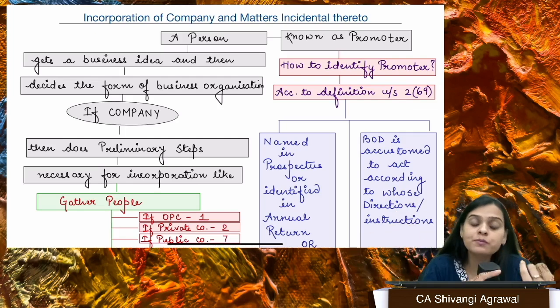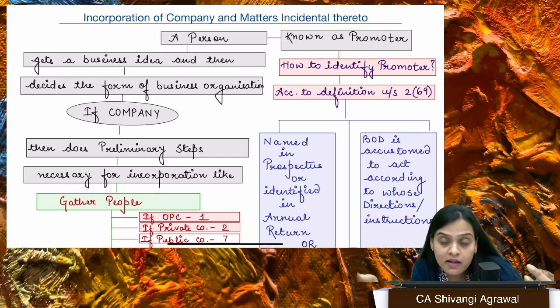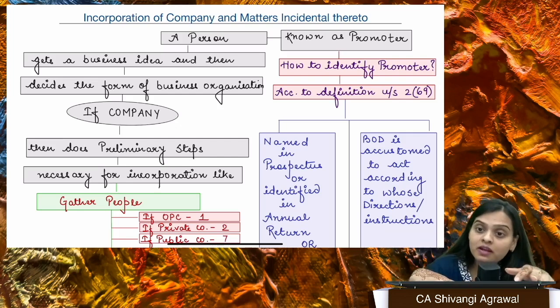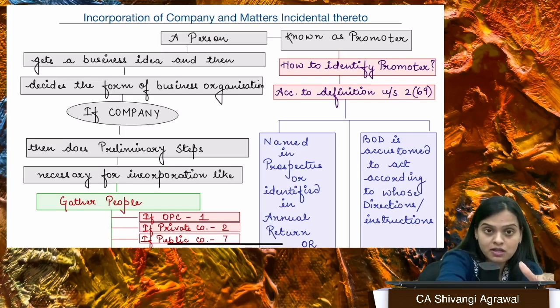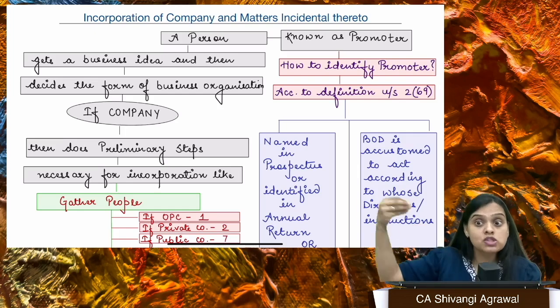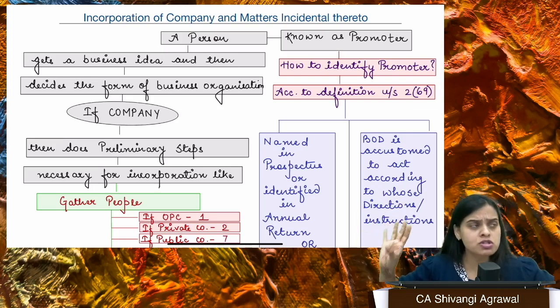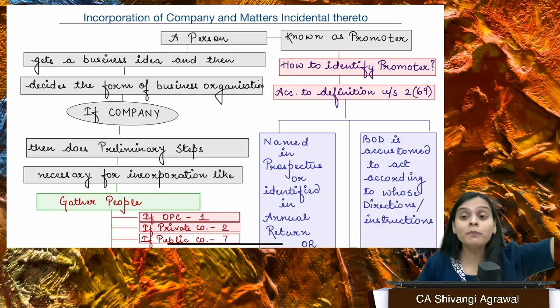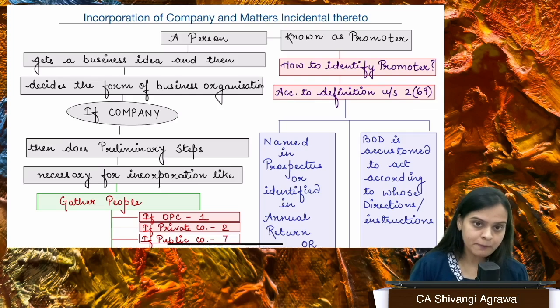Fine. If I'm talking about OPC, it also tells us that in case of OPC, you also need to have a nominee. So you obtain his prior consent in the prescribed form and you state his name in the memorandum of association. If at all the sole member dies or becomes incapable to enter into a contract, then what will happen? The nominee's name that you have given will take his place and he will now be the sole member, right? So that is what is being told to us.